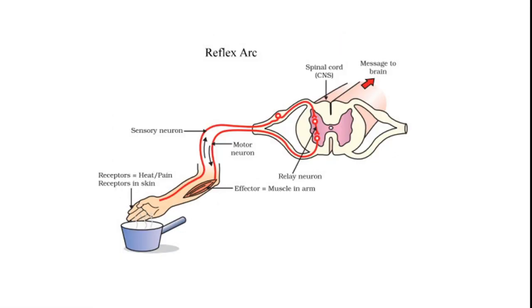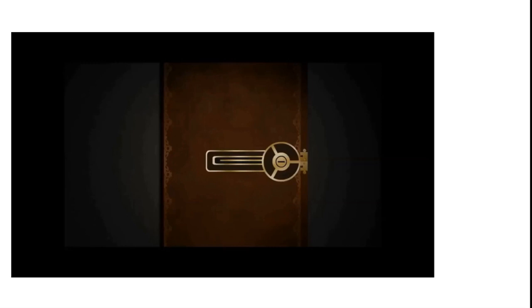Next, this is the pathway of the reflex arc. Now you see here what happens. The person has touched a hot object. The receptor is the skin. It is sent through the sensory neuron to the spinal cord, and the message to the brain is also sent there. Now both the spinal cord and brain will send the message to the relay neuron or association neuron: yes, now you have to remove the hand. So through the motor neuron it is sent that now you have to remove your hand. This pathway is called the reflex arc. Now here is a small video which will explain the function of reflex action.